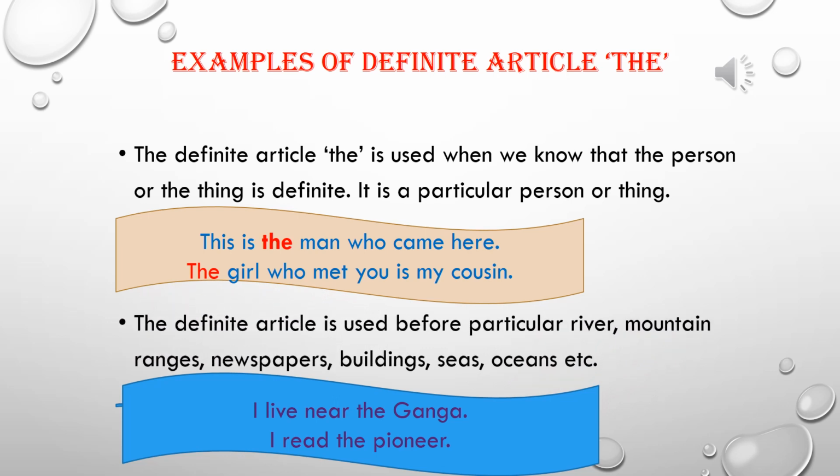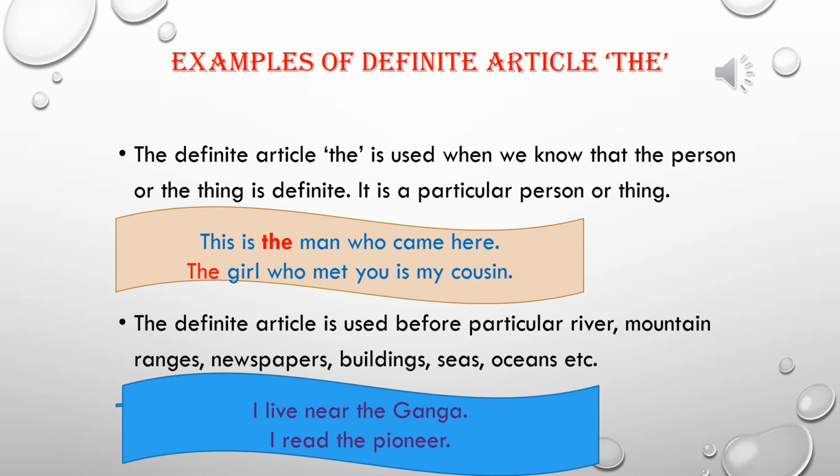So we have already discussed enough about articles A and An. Now we have also discussed the rules of applying definite article the. Now I will give you some examples for a better understanding. The definite article the is used when we know that the person or the thing is definite. It is a particular person or thing. For example, this is the man who came here. It is not any man, an ordinary man. It is the man who came here, a particular man. So we have used the article the.